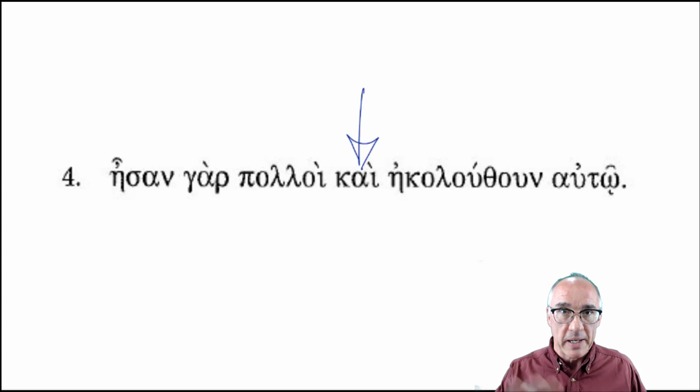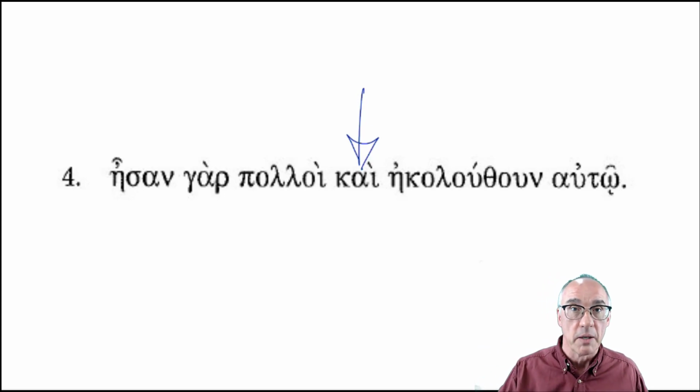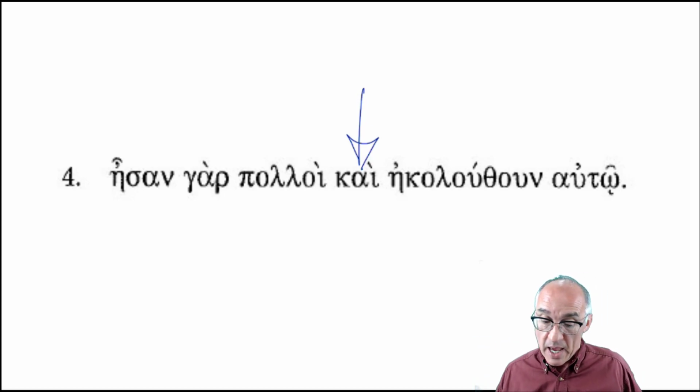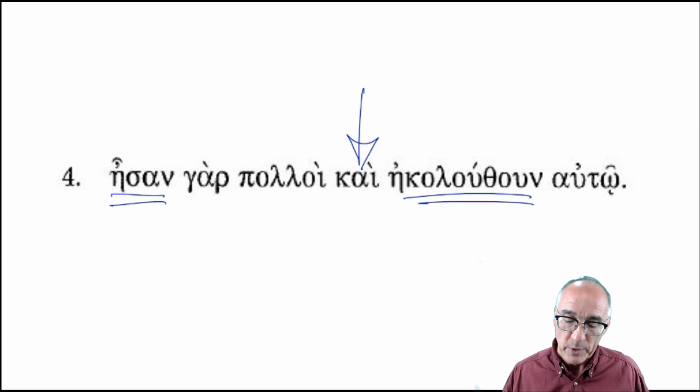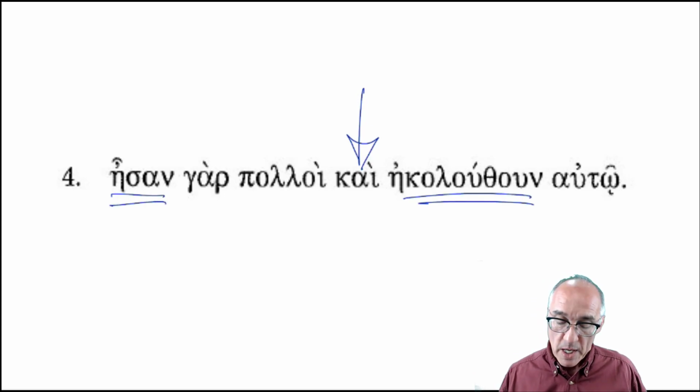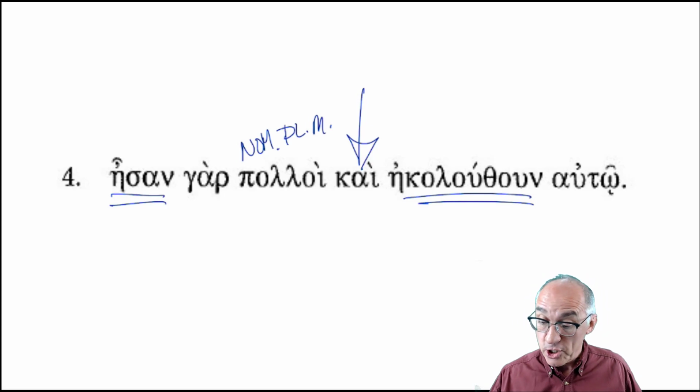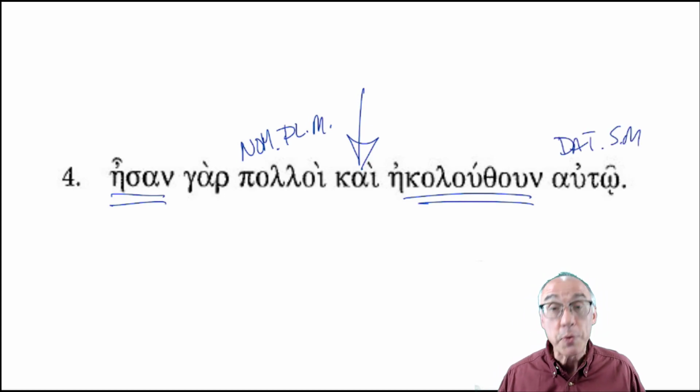Somebody and somebody did something, or somebody did this and that. And given that we have two verbs right here, esan, ekolus, so we have two verbs. So this is your nominative, plural, masculine. And this is your dative, singular, masculine. And that's okay. You expect a dative with this verb here.